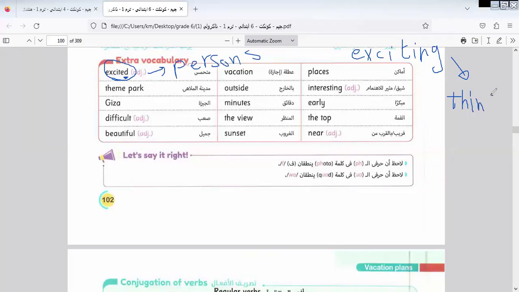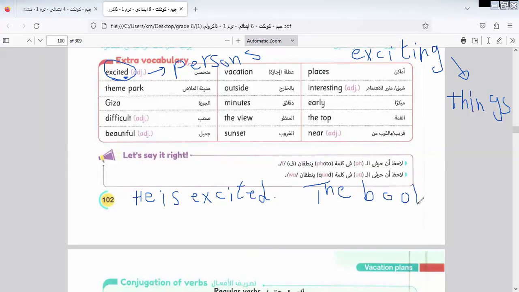I would like to explain it with an example. We say he is excited. I can say he is excited. Or you can say another meaning: the trip is exciting, or the book is exciting. We say the book is exciting.